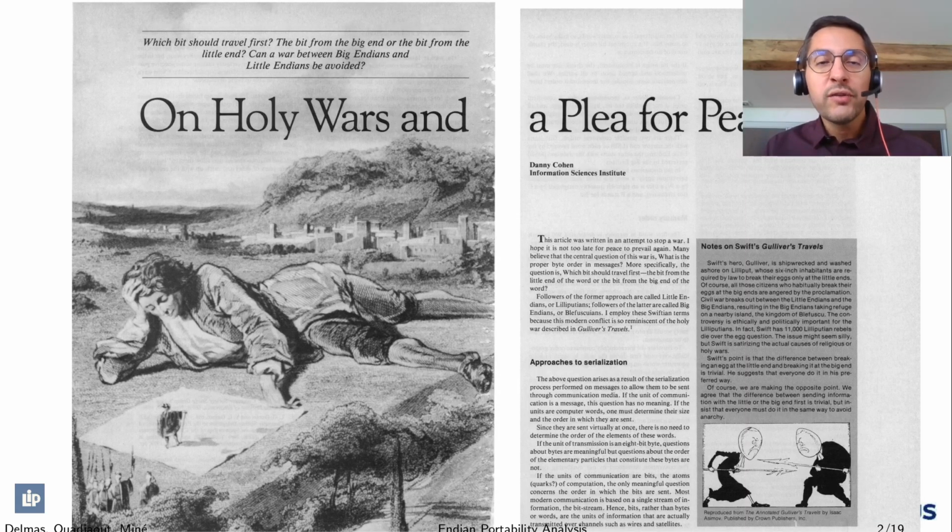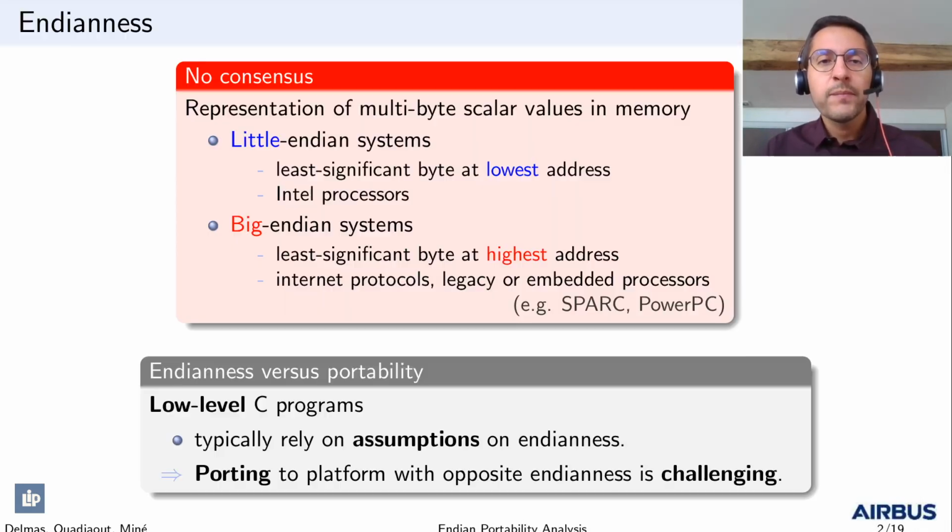Note that such conflicts might trigger religious wars, such as the civil war Gulliver witnessed when traveling to the land of Lilliput. There, he met Little Endians who insisted that eggs should be broken at the little end and fought Big Endians who wanted to do the opposite.